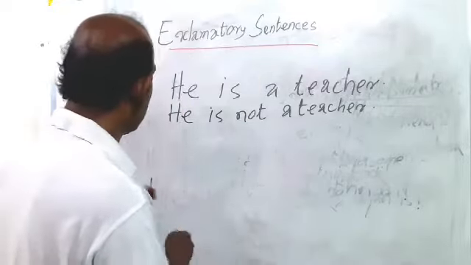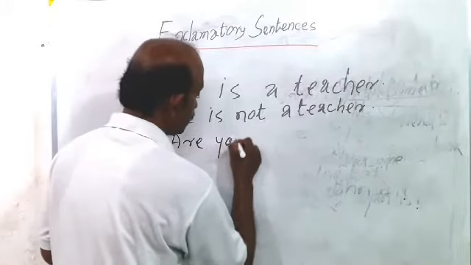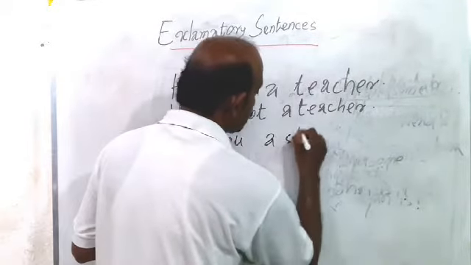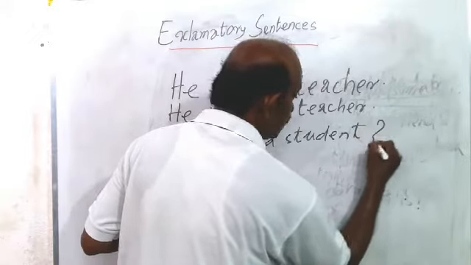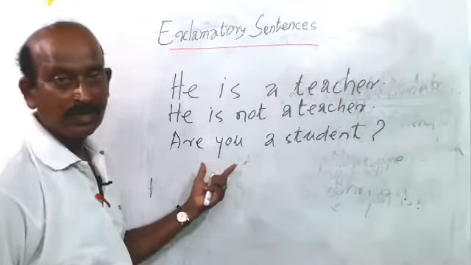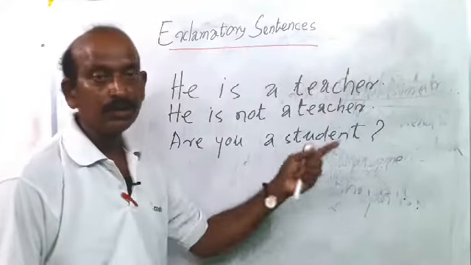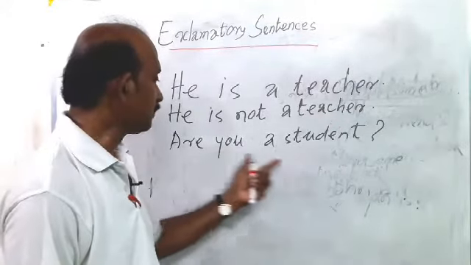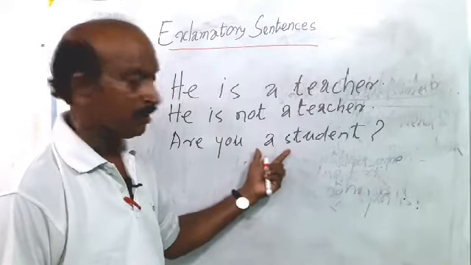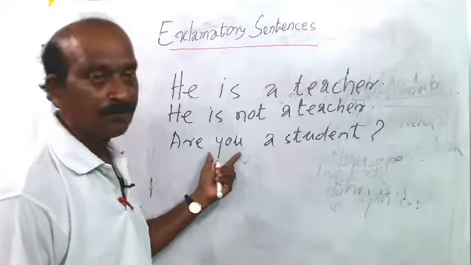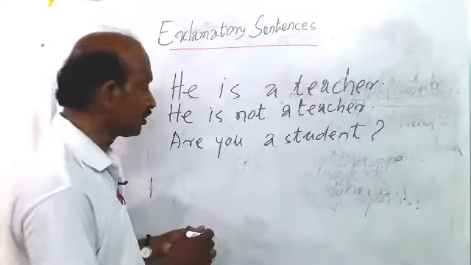Such as, are you a student? Question mark. It is a yes-no type, and this is the affirmative sentence. It is interrogative, and we can turn this interrogative sentence into negative. In two ways you can turn it.